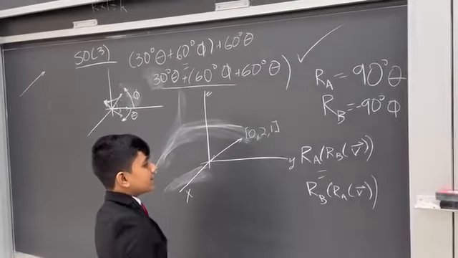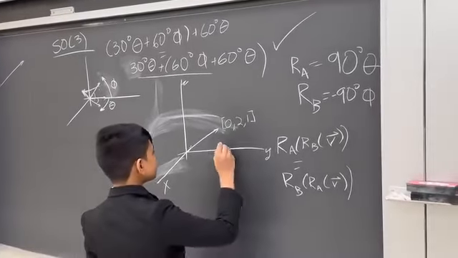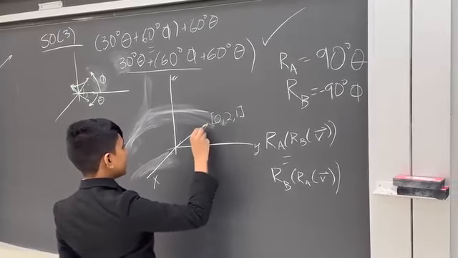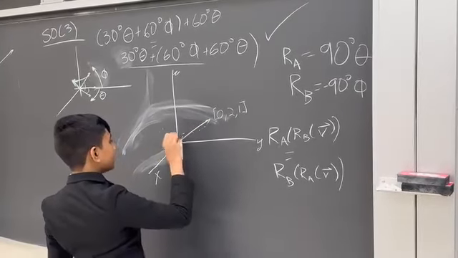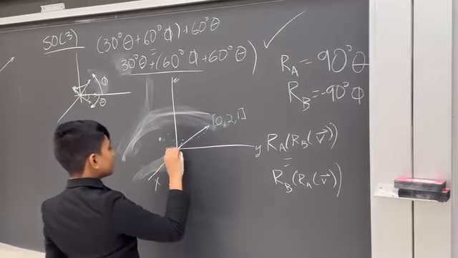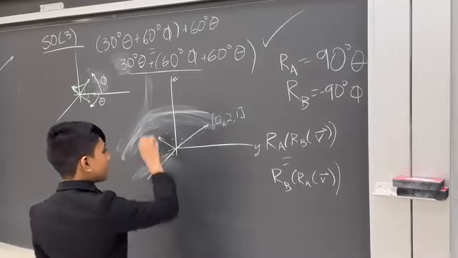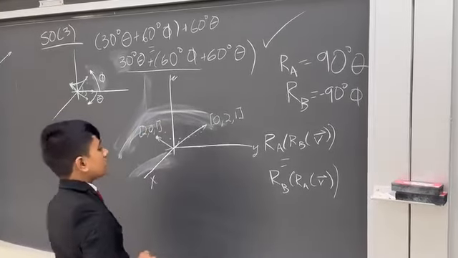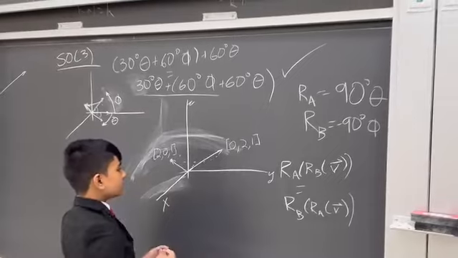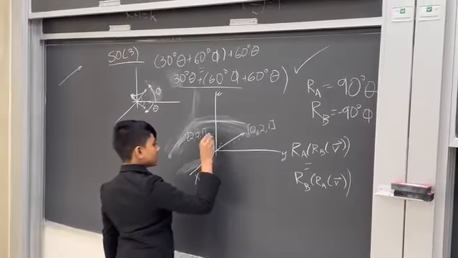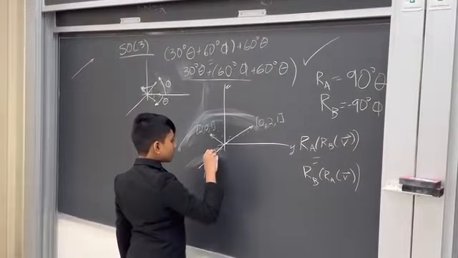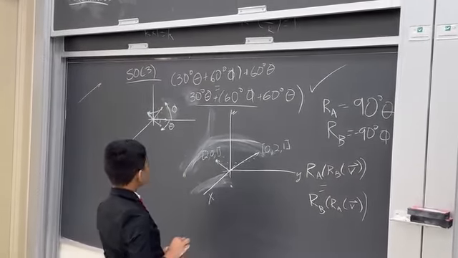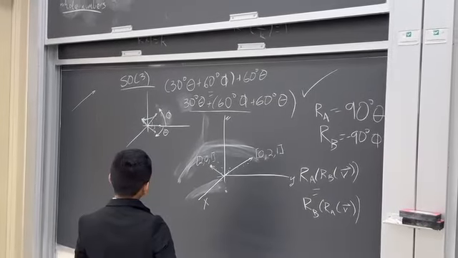So RA is 90 degrees theta. So that's going to be in this direction, to rotate it over here, which means we have this vector now. This vector, if you look at it carefully, is 2, 0, 1. Now, minus 90 degrees phi is going to land it right over here.